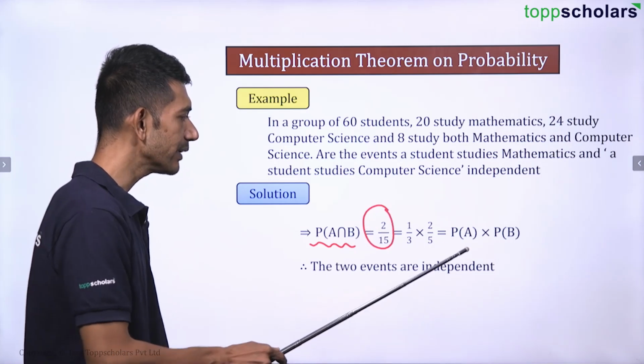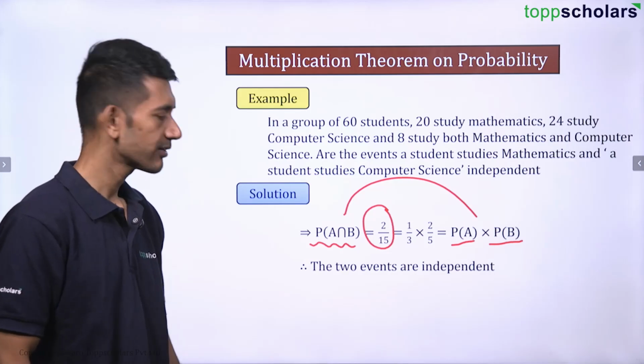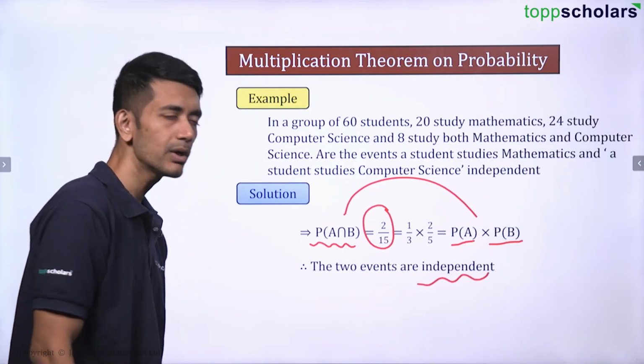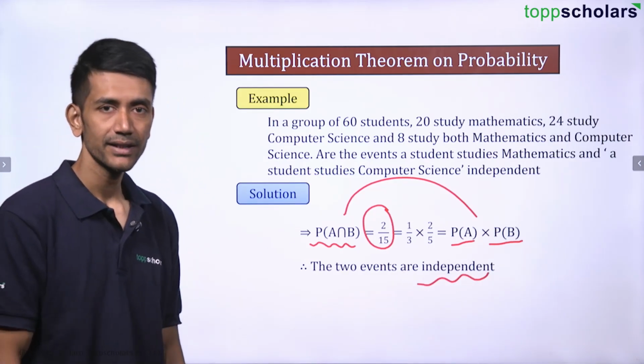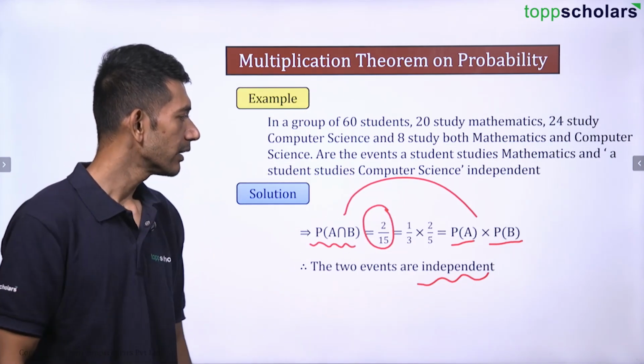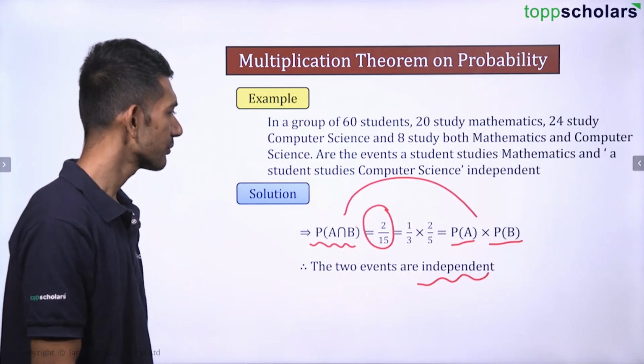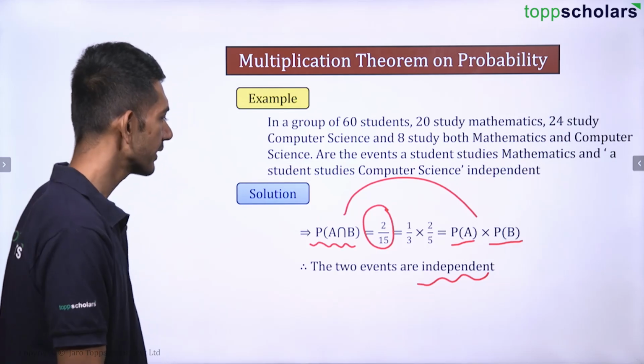We are getting the same value, that is, probability of A into probability of B is nothing but probability of A intersection B. That means definitely the two events are independent events. Whenever they are independent events, probability of A into probability of B is always equal to probability of A intersection B, right? Let's continue.